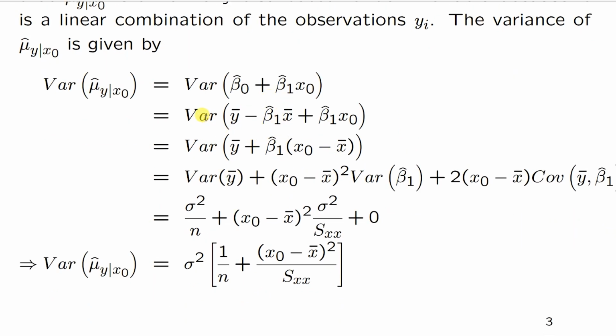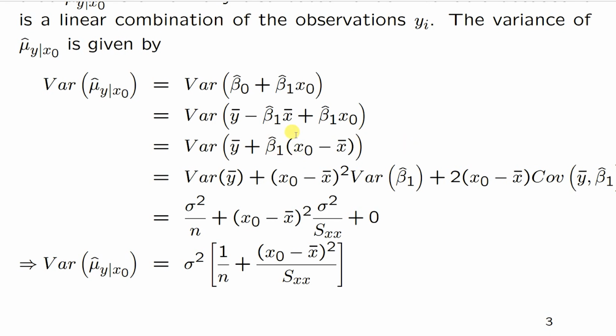So we know the expression for mu cap y given x0, which is beta naught cap plus beta 1 cap into x0. Now let us substitute the expression of beta naught cap, that is y bar minus beta 1 cap into x bar. Here you can observe that in the second and third term beta 1 cap is common. So if we take it outside, we get x0 minus x bar. So now the expression is in the form variance of a plus b.